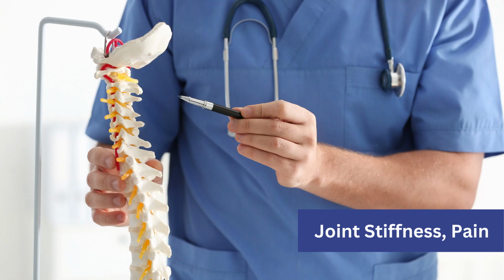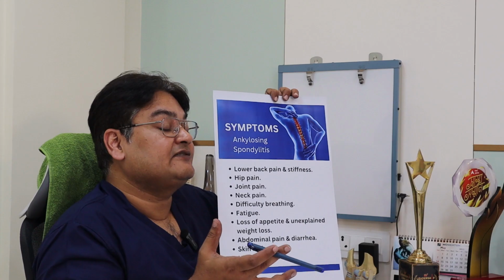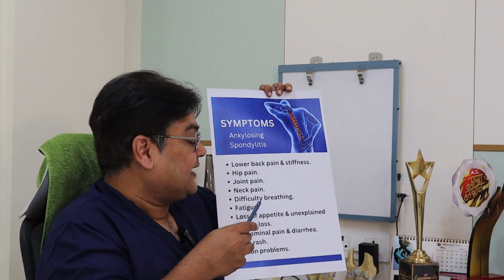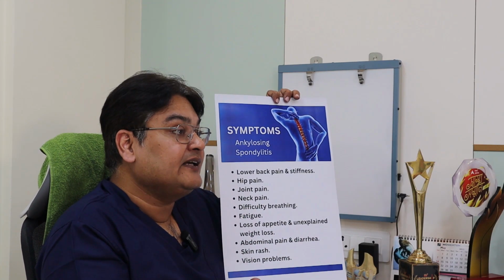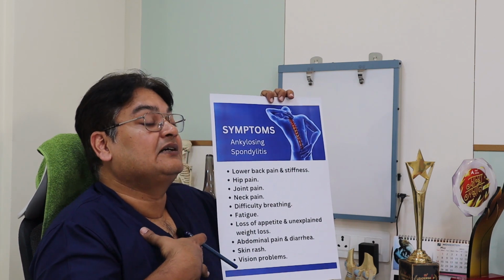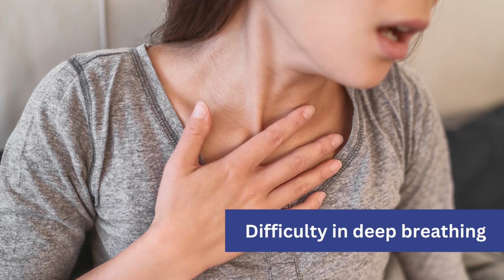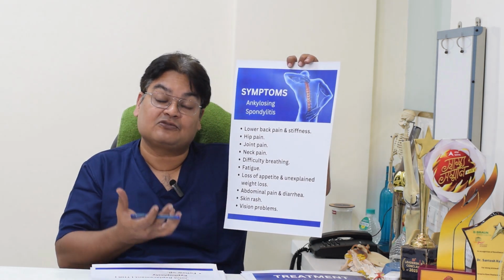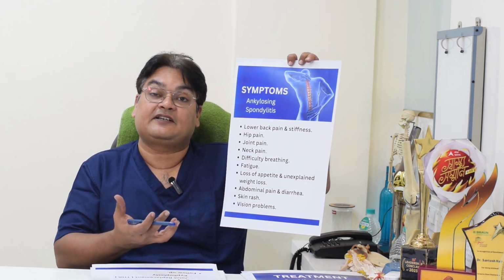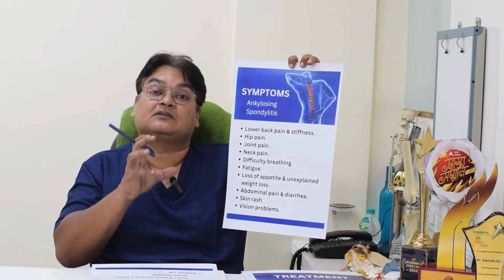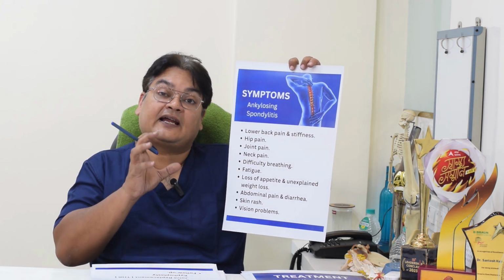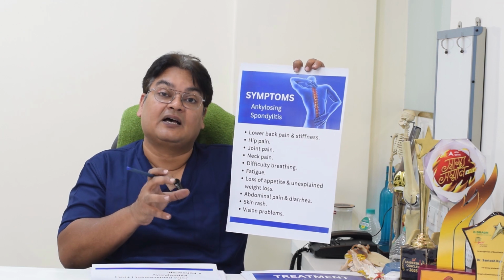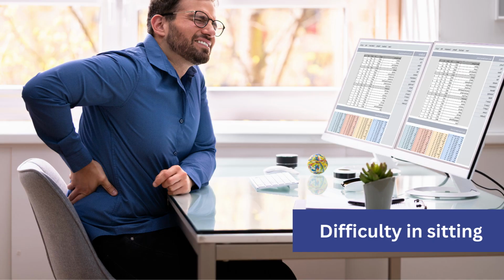and stiffness, and there is sacroiliitis which leads to pain in the buttocks, and difficulty in forward bending. There is difficulty in deep breathing because it affects the chest, and there is fatigue, loss of appetite, loss of weight. Once it starts affecting the hip joint, there is groin pain, difficulty in walking, antalgic gait, which means painful limp, and difficulty in sitting and lying down. All those hip arthritis problems start.